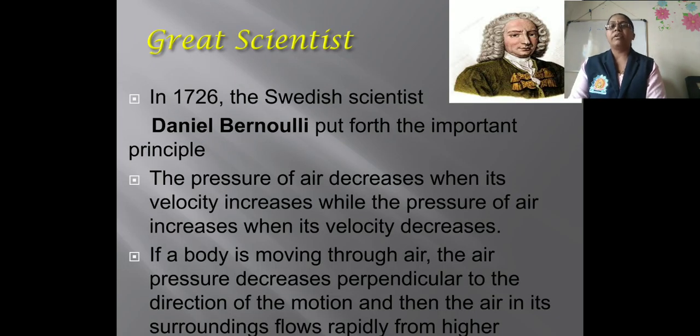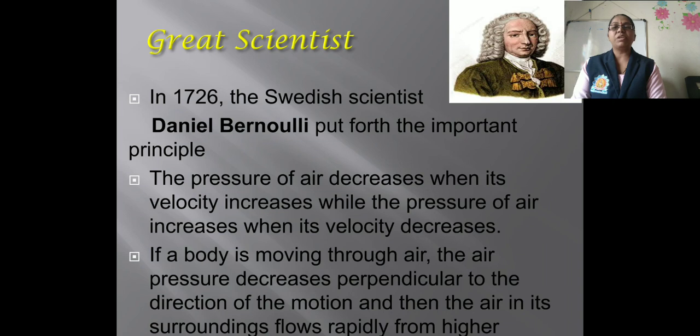Now, a great scientist in 1726, the Swedish scientist Daniel Bernoulli, put forth an important principle. So, what is the first principle? The pressure of the air decreases when its velocity increases, while the pressure of the air increases when its velocity decreases. That means here is given the relationship between the pressure of the air and the velocity, which is inversely proportional. If the pressure decreases, the velocity increases and vice versa.